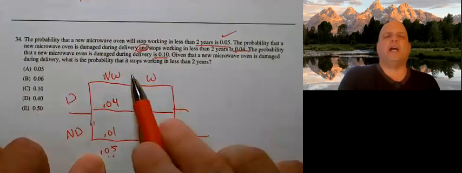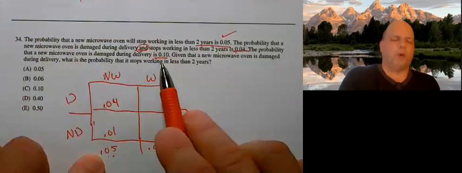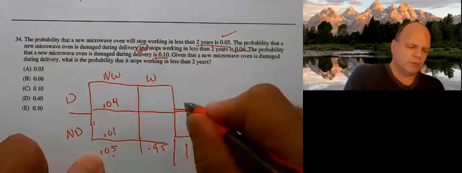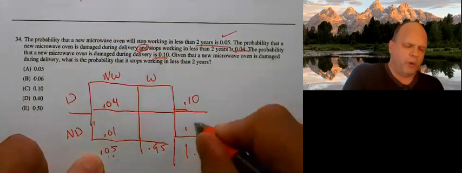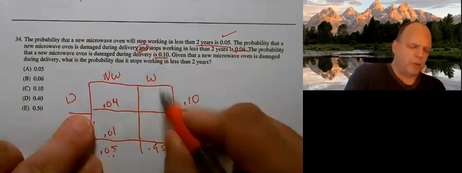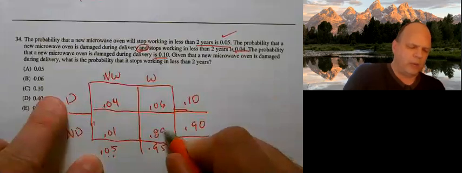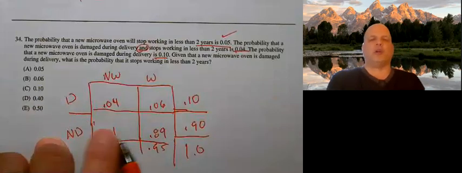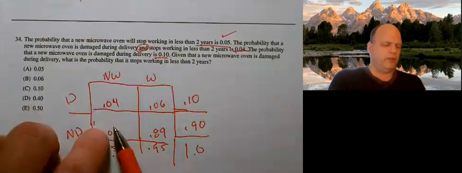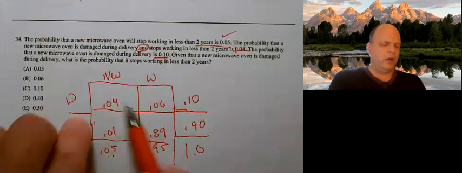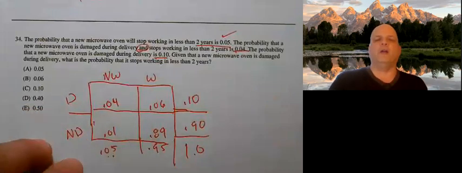The probability a new microwave oven is damaged in delivery is 0.10. That makes this 0.90. This has to be 0.06. And I know I didn't have to fill out the entire table, but this way I can check it to make sure it all works out. So this plus this equals this, this plus this equals that. Going horizontally, the same things check out.